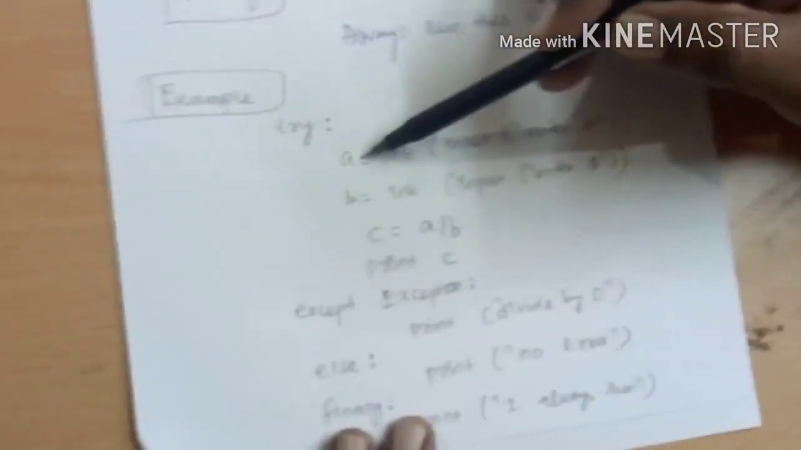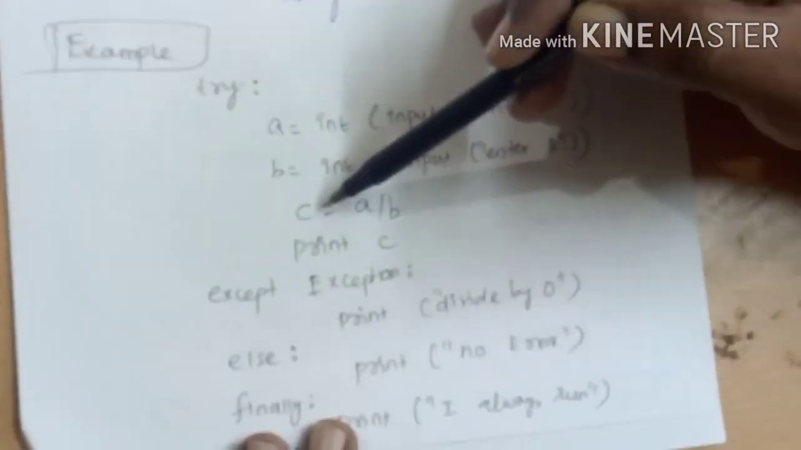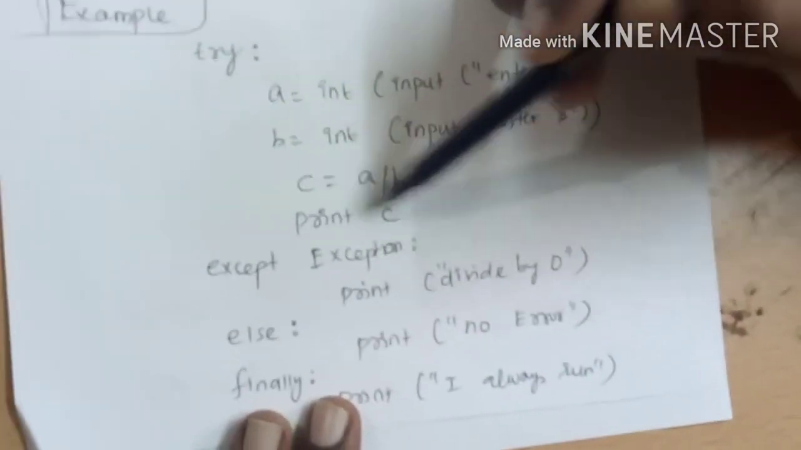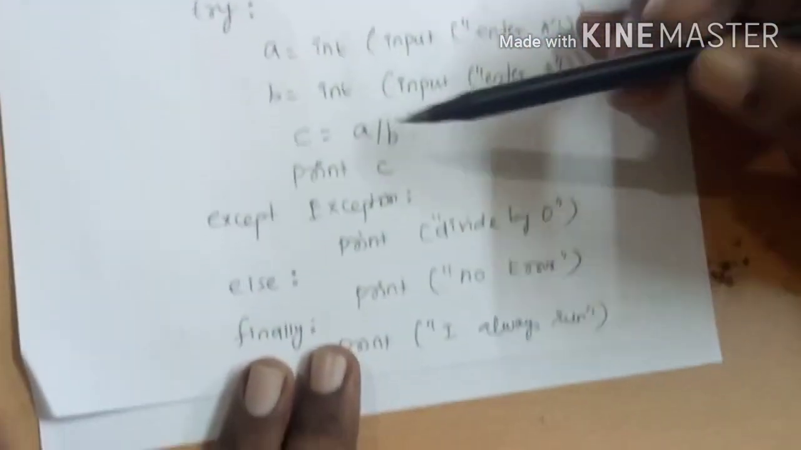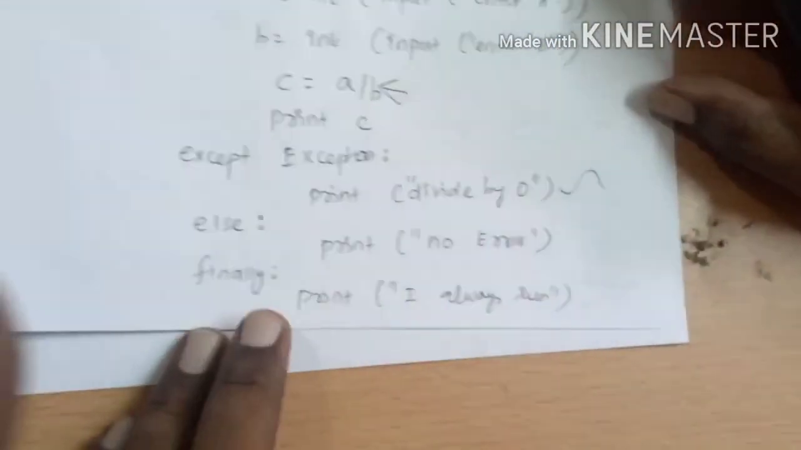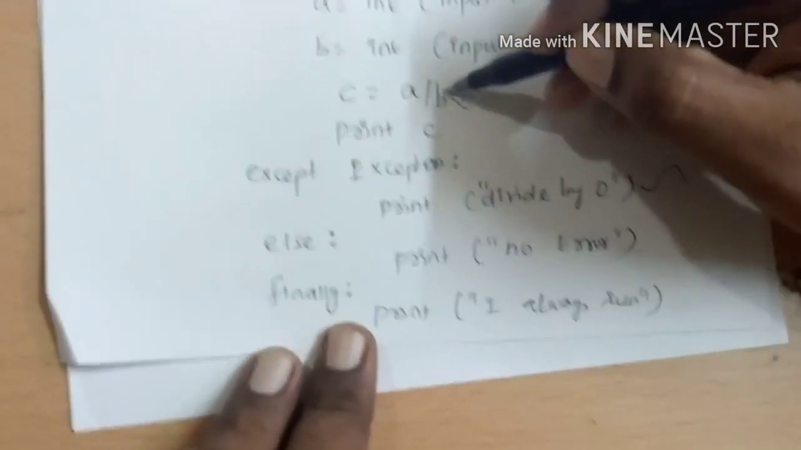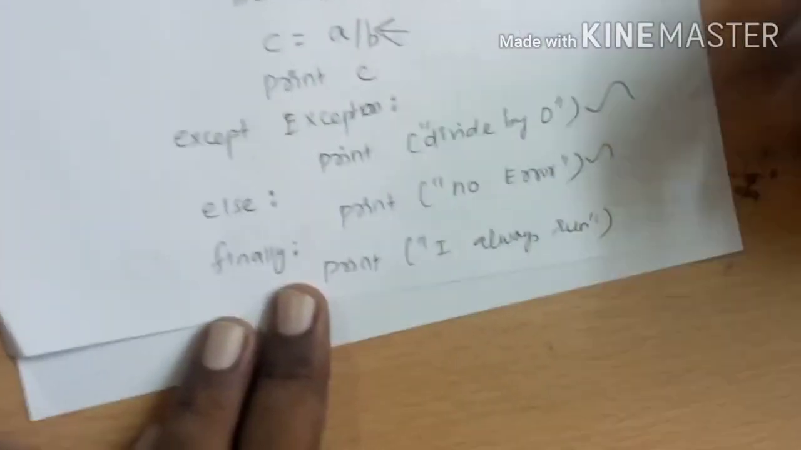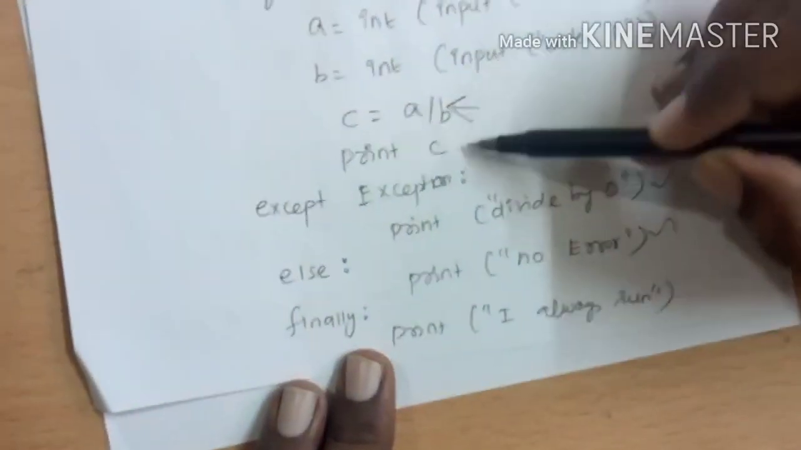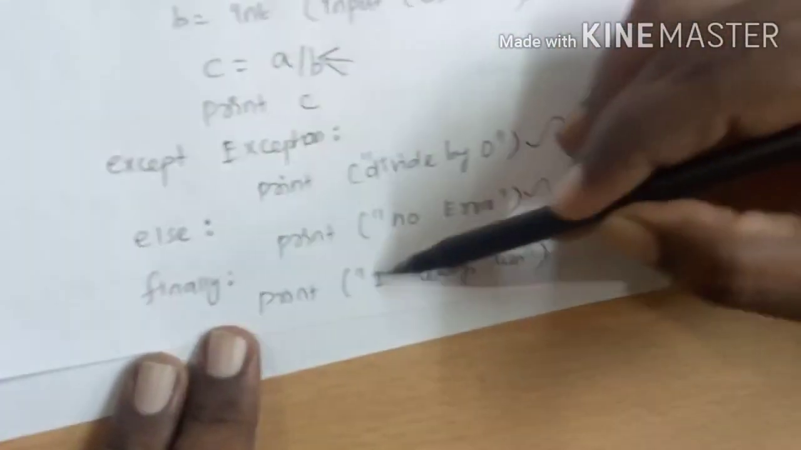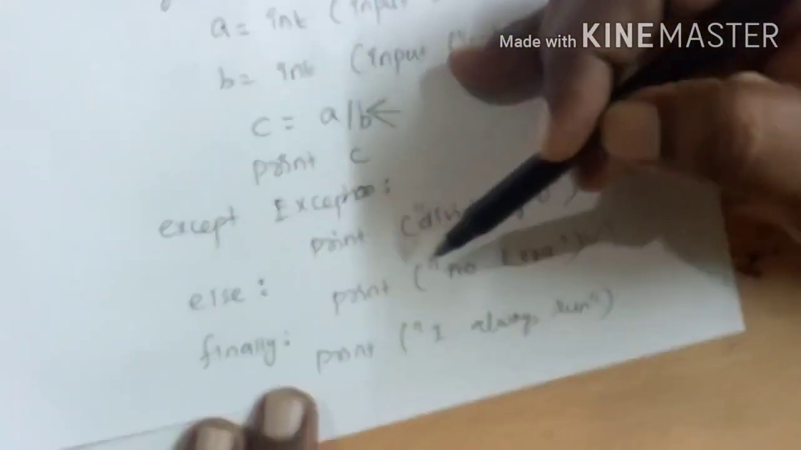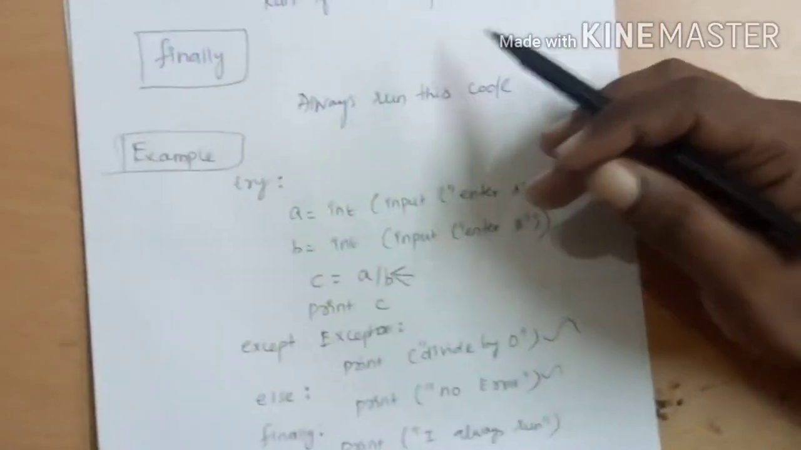Here is an example. You are getting the inputs A and B from the user and typecasting to int, and then we have C equal to A divided by B, and then print C. If an exception occurs at this line, then you will get the error divided by 0. If the exception does not occur, then you will have print no error. Whether the exception occurred or not, you will always get the message I will run. This finally block will always be executed, whether the exception occurred or not. I request you to kindly try this code in our Python compiler and see how the exception handling occurs.